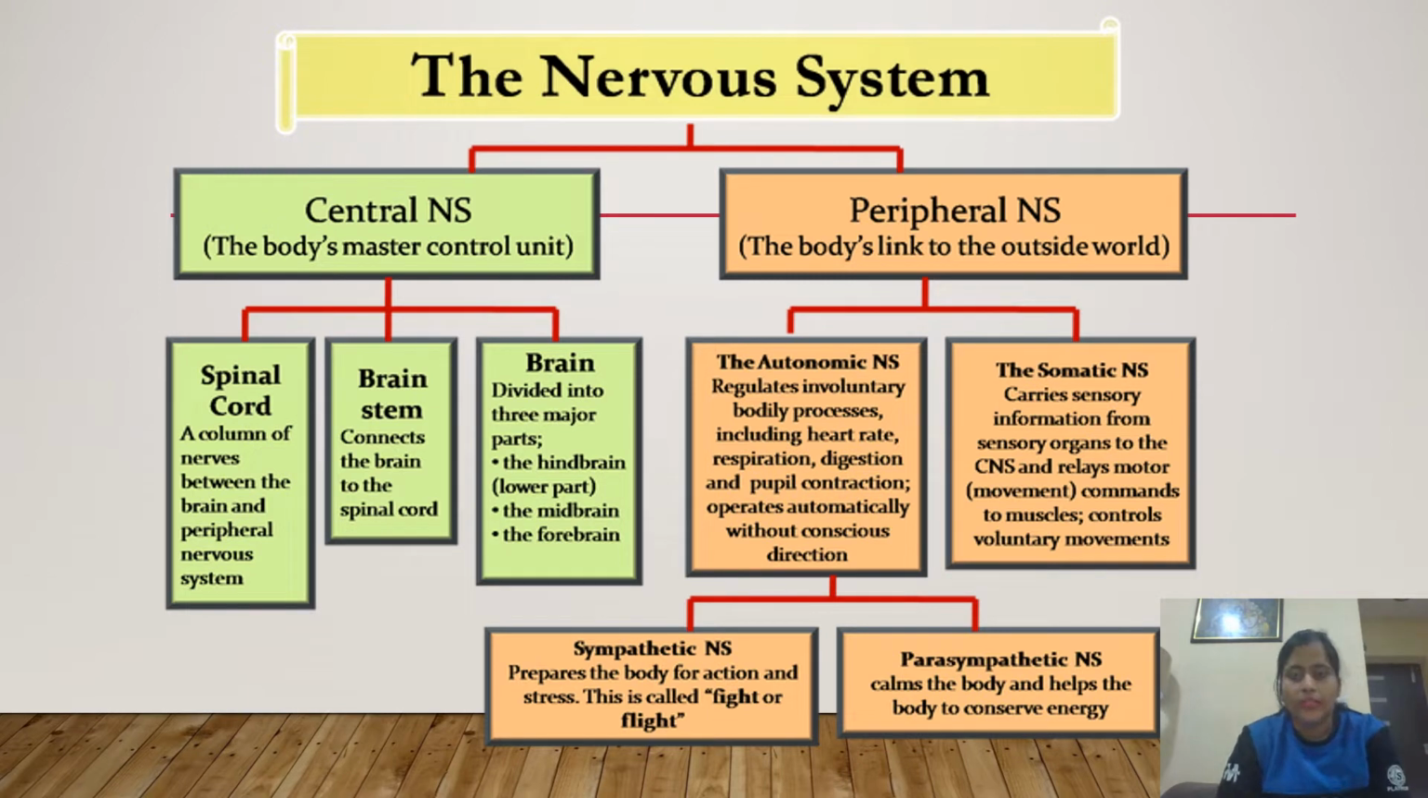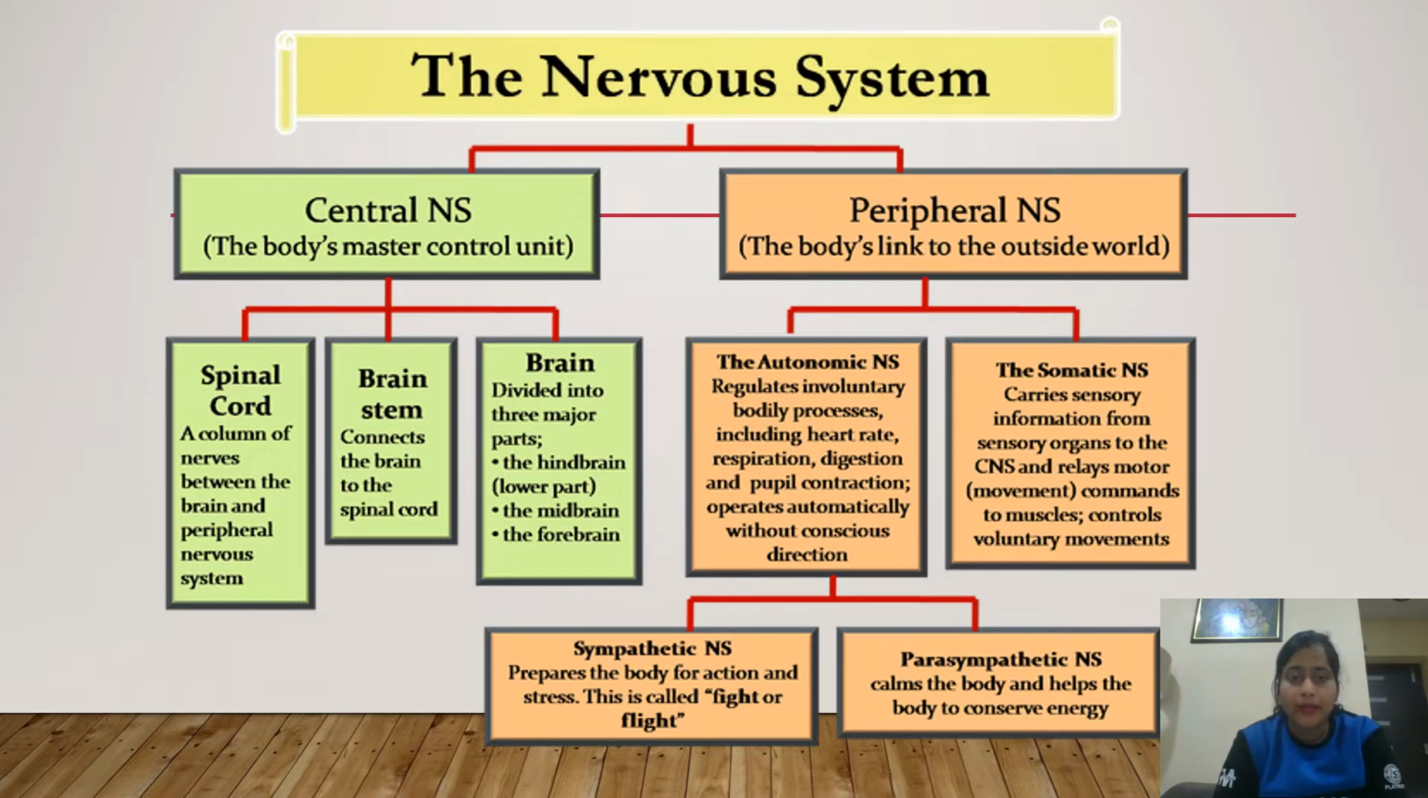So, the division of the nervous system. As you can see in this, the nervous system is basically divided into two parts: central nervous system and peripheral nervous system. The central nervous system is the body's master control unit. The peripheral nervous system is the body's link to the outside world. Okay.